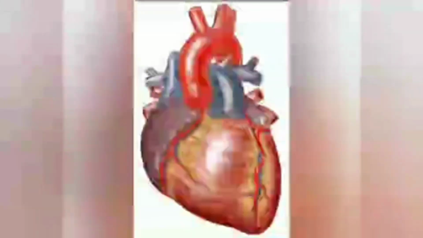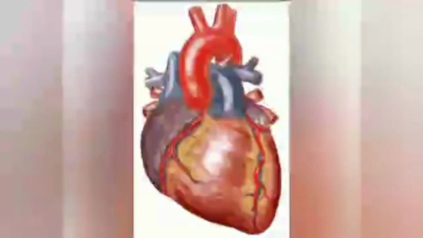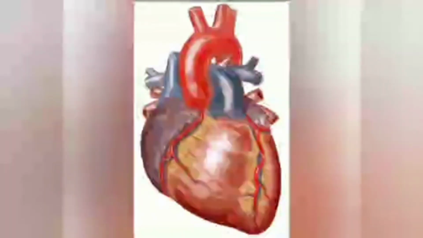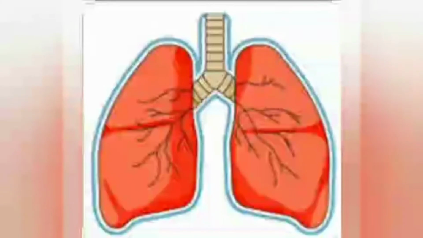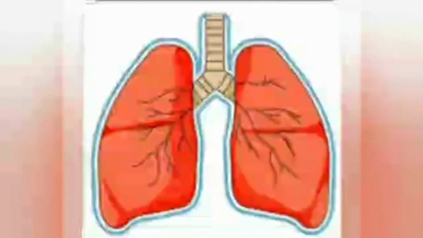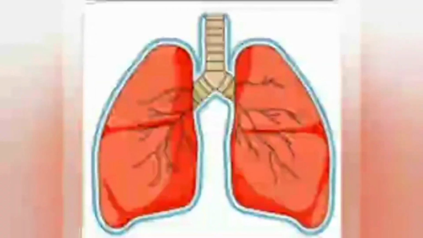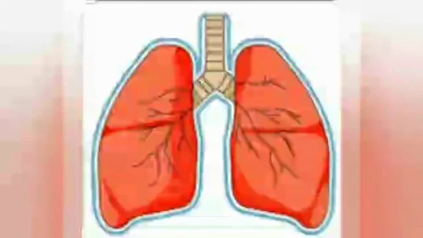This is our heart and it lies inside our chest. The function of heart is that it helps us to pump blood to all parts of our body. Then comes lungs. Lungs are in pair and they are also inside our chest.